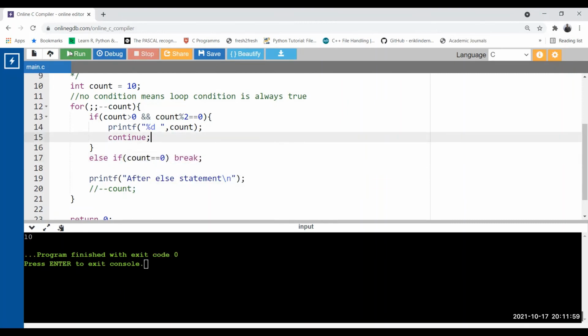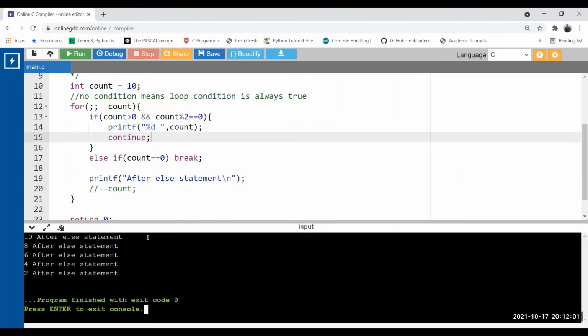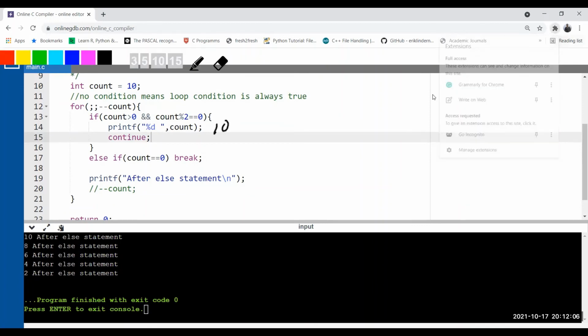Now yes, this is the output I am looking for. So now let's discuss this code here. Initially, what is the value? 10. No condition, it is true. 10 greater than 0, true. And 10 modulus 2 equal to 0, true. So print the value of count. So it prints 10. Continue. Okay, you have used continue. So continue means continue with the condition of the loop after updating the value. So now here updation is there.